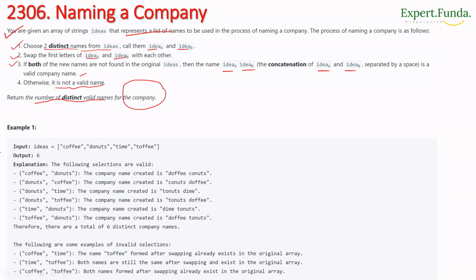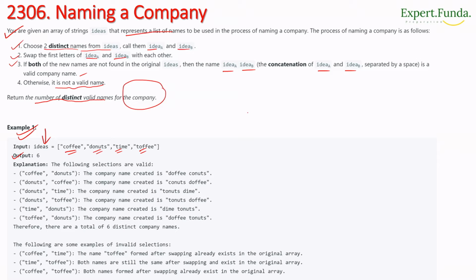Now we have example one, in which the ideas given are coffee, donut, time, and toffee, and the output is 6. Let's understand the first two.